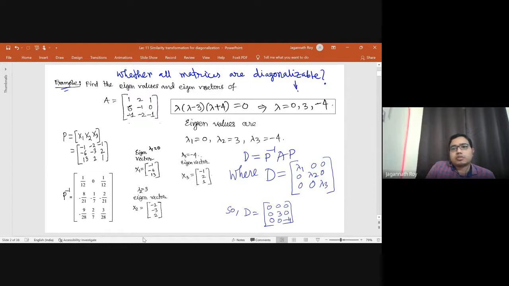For this example, which we call example 1, we have seen in the last class that it has 3 different eigenvalues.